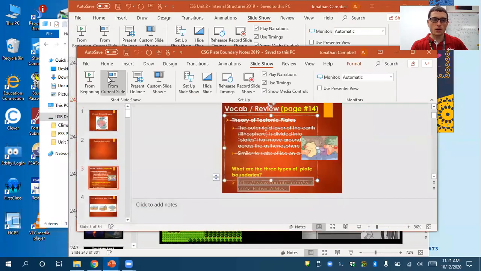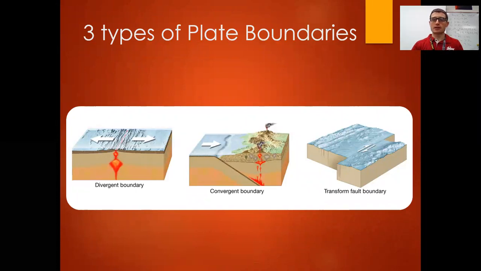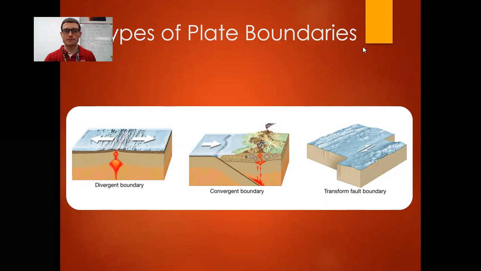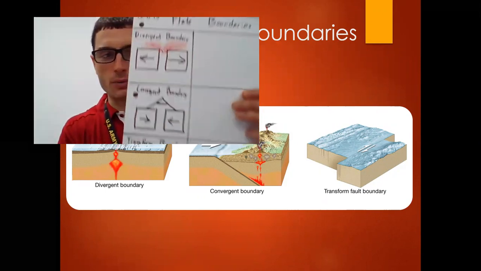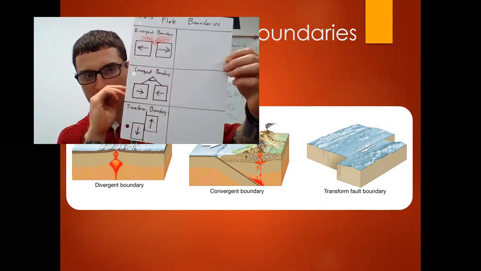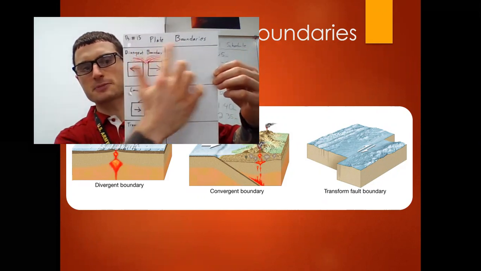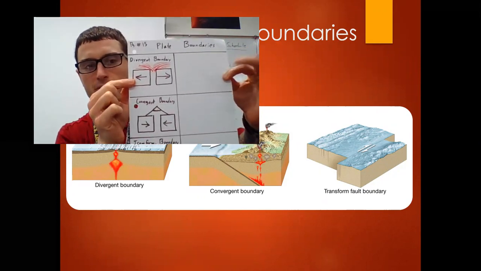All right. So what I want you guys to do is, and I know it's on the screen, it's not going to look great because it's going to be opposite. You got 3 types of plates. I want you to make 3 columns, 3 categories, and I know you can't read this because it's opposite framing, but title this page Plate Boundaries, and I need you to make the first one divergent boundary.